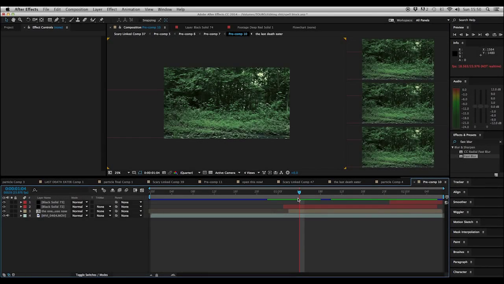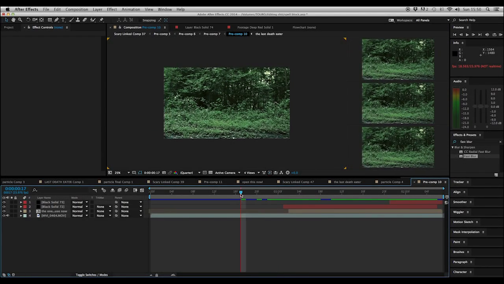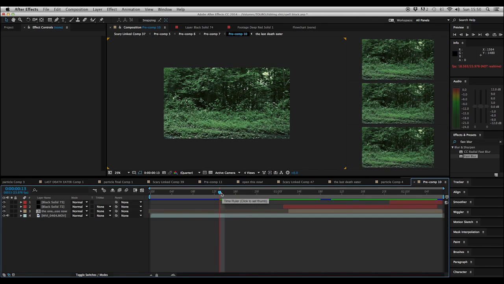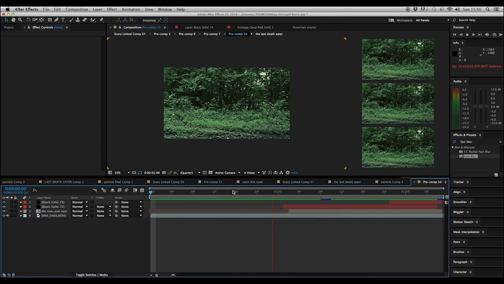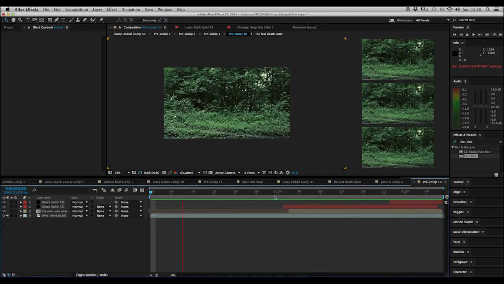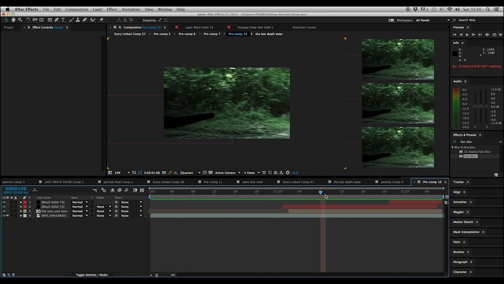So hey guys, here we are now in After Effects. I'm going to quickly show you the effect that we are going to be making. So let's quickly look at this. As you can see, straight through. So that's effectively the Death Eater effect that we're going to be creating.